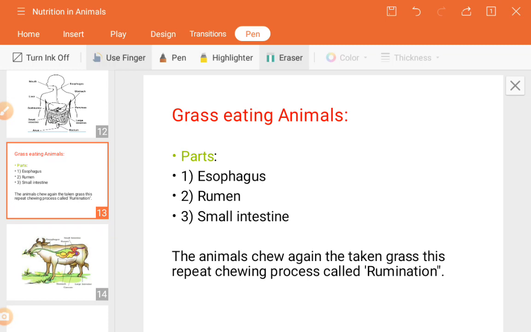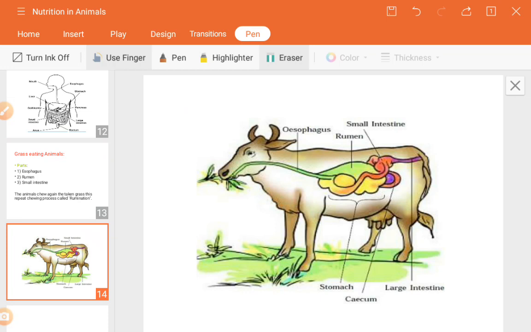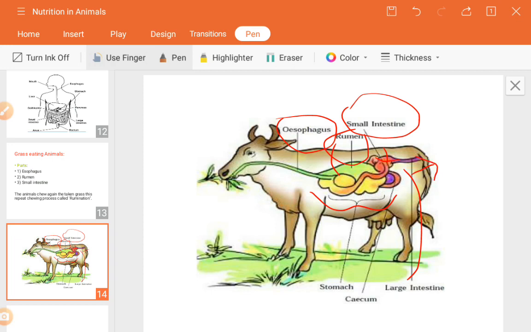So next part is the small intestine. Here I have shown you an image. See, the esophagus is there, the upper tube like structure, then the rumen. You can see this is the one extra part which is present in the animals. The small intestine you can see here. The whole of this is the stomach. So these are unnecessary things, calcium and all. This is the large intestine, and it is connected here because the undigested food will get removed outside.